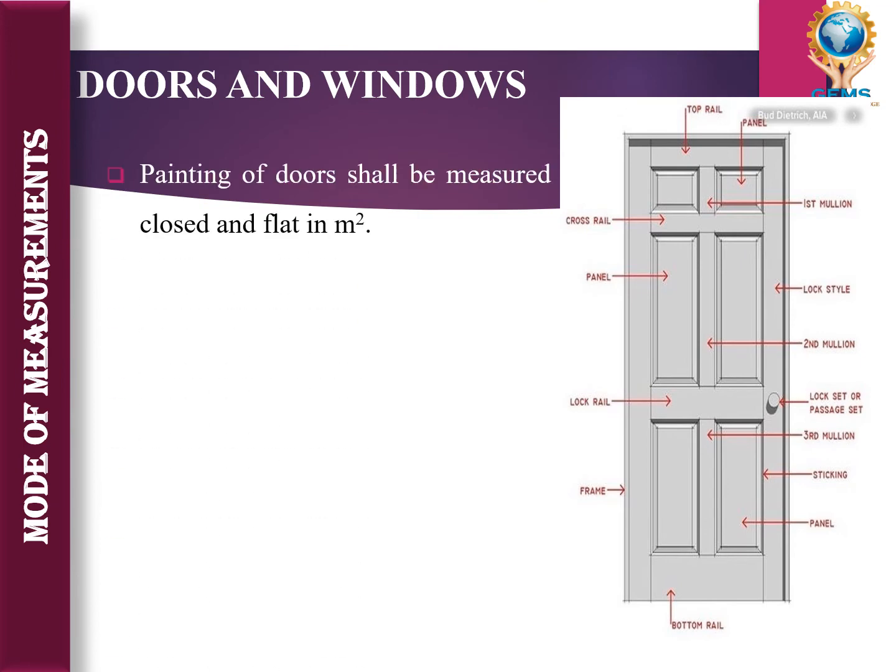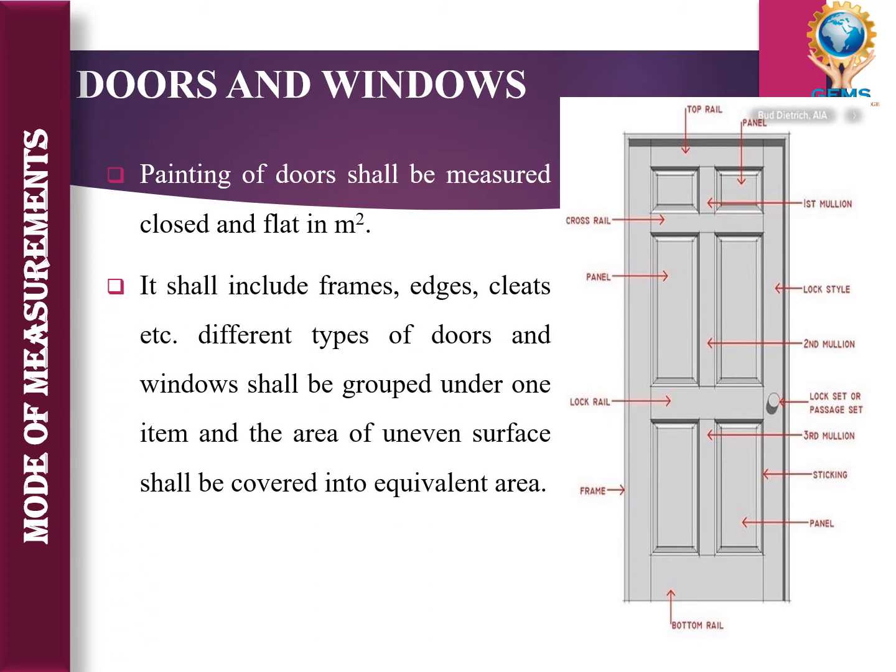Then doors and windows. The painting of doors will be measured closed and flat, in meter square. Doors and frames are part of this, and in the image I have inserted you can see the parts of a door: the frame, edges, everything.